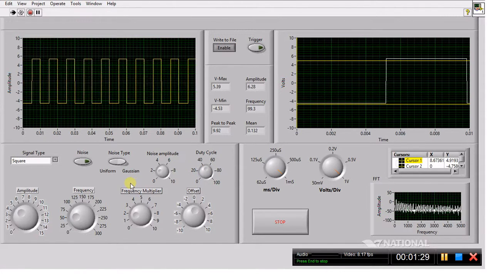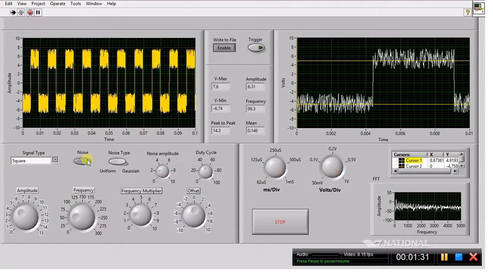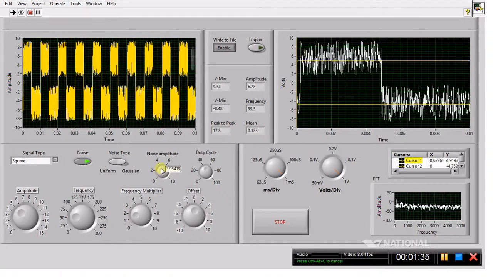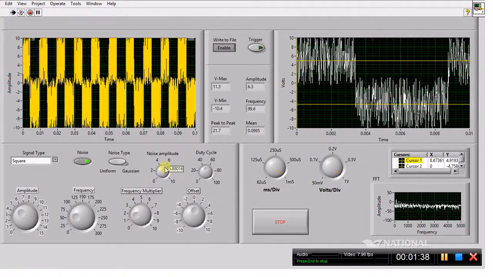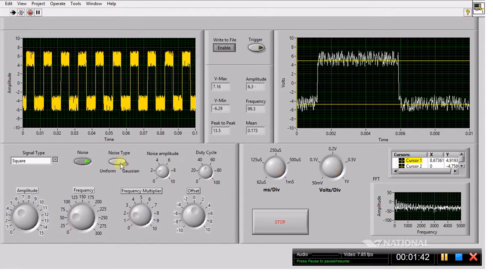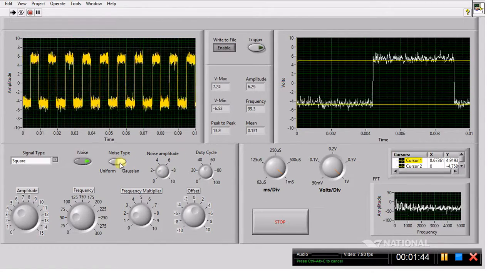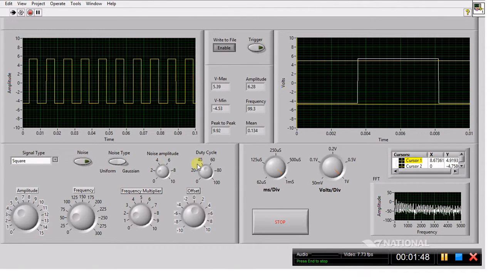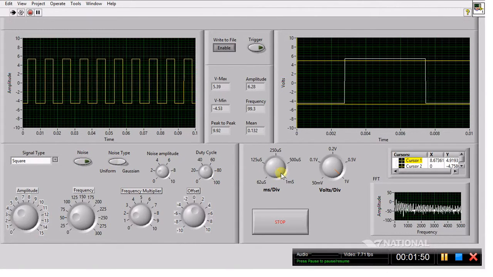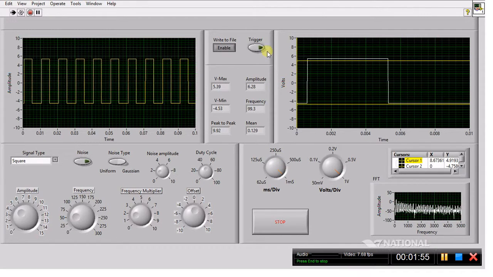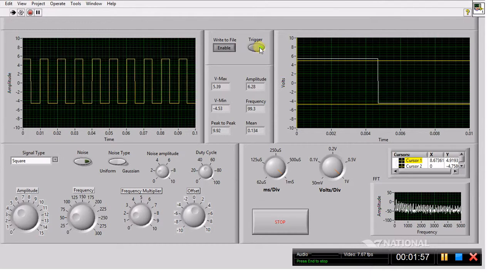And let me add some noise. There's the noise button, and this is uniform noise. Let's see my noise amplitude knob here. Noise gets a little out of control, and here I've got Gaussian noise. Alright, so let's shut the noise down for a second and go over here, so I can better demonstrate that after I trigger this signal.